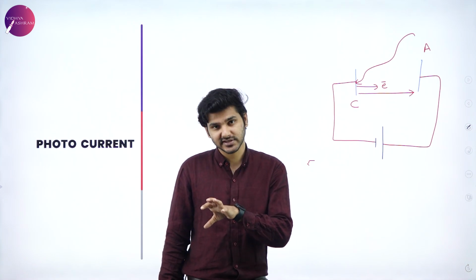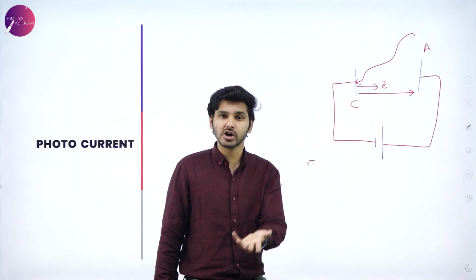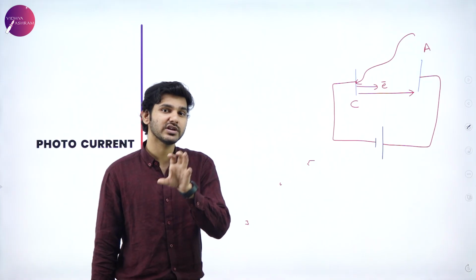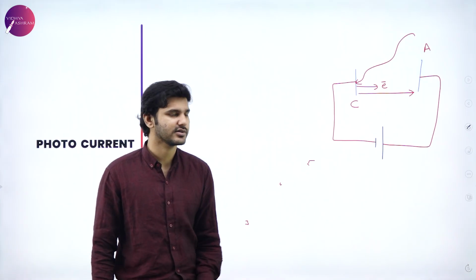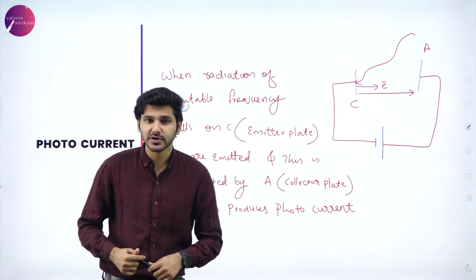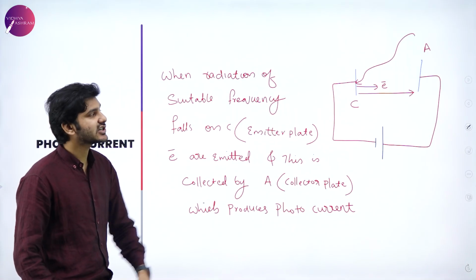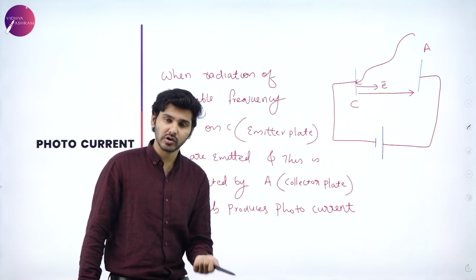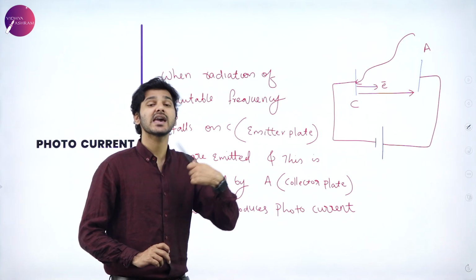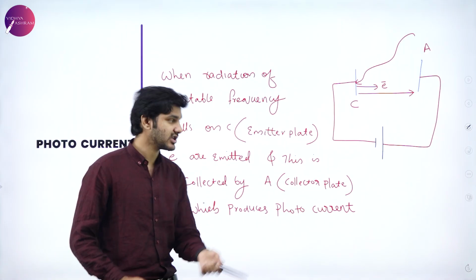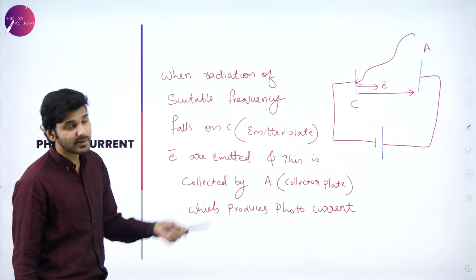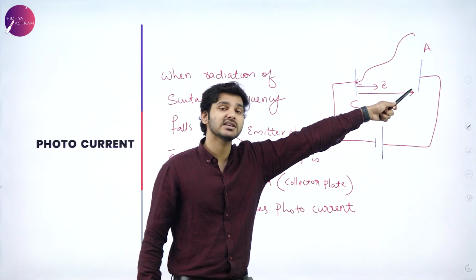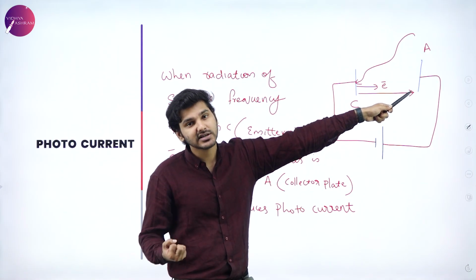So this particular process where photoelectrons are actually used in order to produce electric current is known as photoelectric current or simply photocurrent. So again, we can just define this particular experiment as when radiation of suitable frequency falls on C, that is known as the cathode, or simply here in this particular case, the emitter plate because it emits electrons, electrons are emitted and this is collected by A. This is collected by A means the electrons are attracted towards the anode.